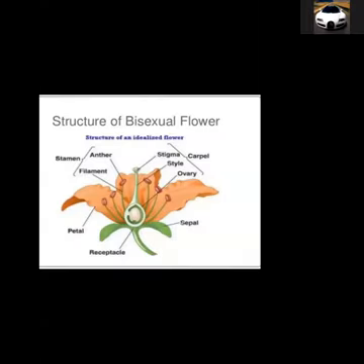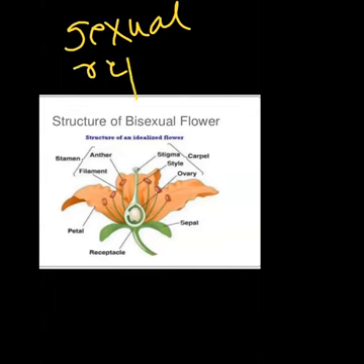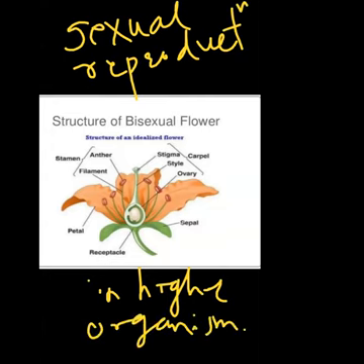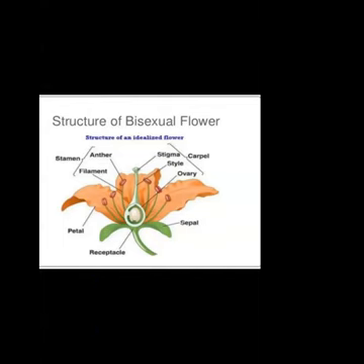Okay, children. So let's discuss sexual reproduction in higher organisms. What we discussed in the previous video is that the lower organisms can reproduce by asexual means, where a single parent is able to produce their own kind.